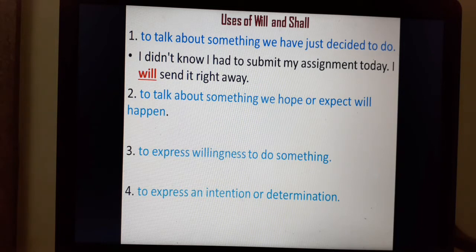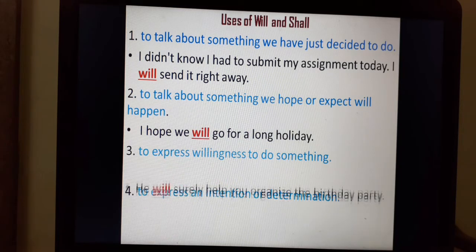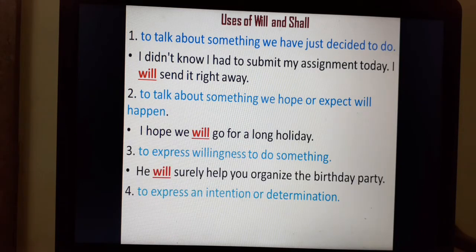To talk about something we hope or expect will happen: I hope we'll go for a long holiday. Third, the usage is to express willingness to do something: He will surely help you organize the birthday party.